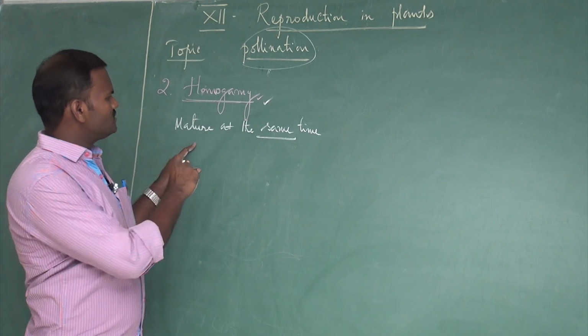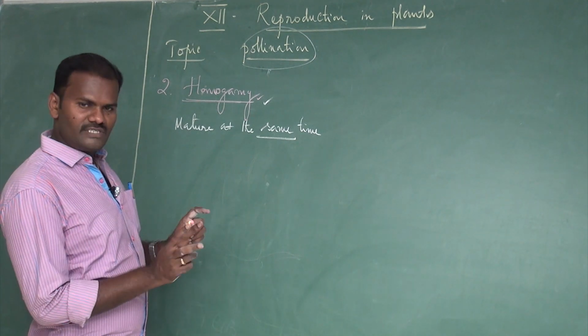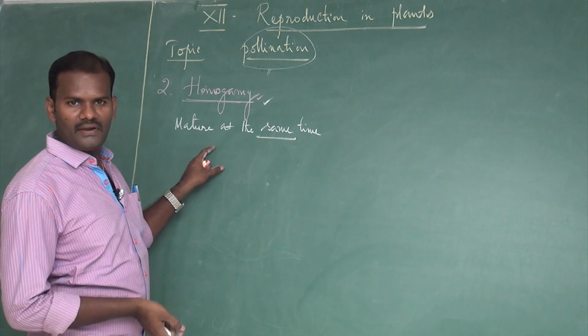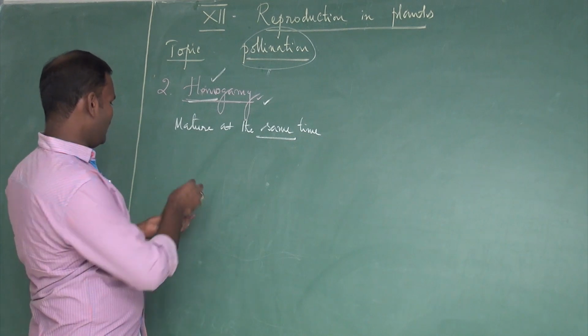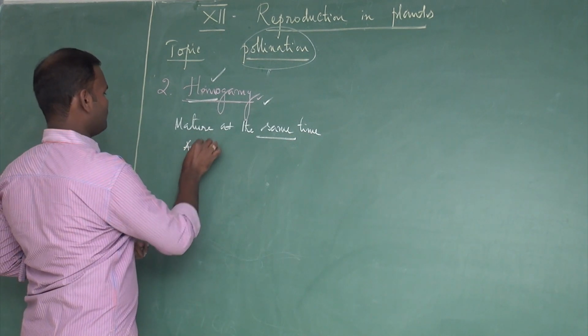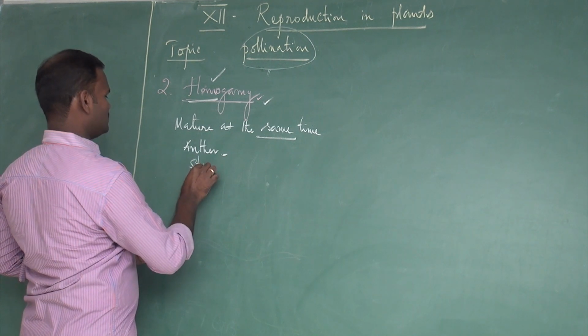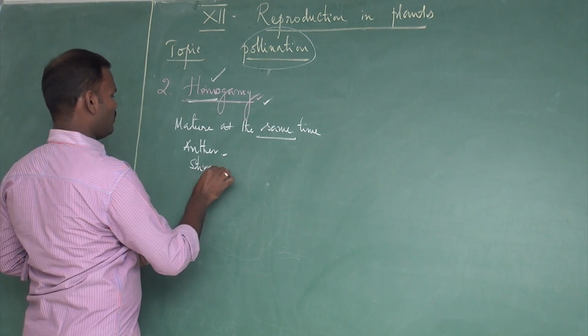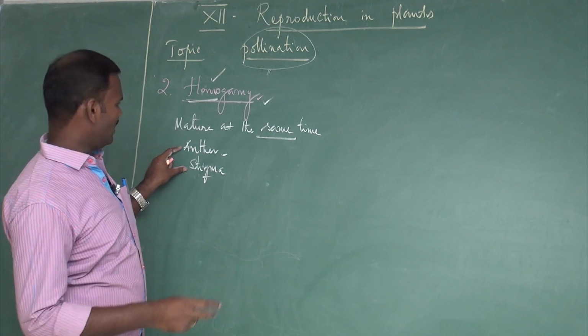There are more chances for self pollination. If they mature at different times, they do not carry out self pollination. Homo means same, both male and female. The anther is the male sex organ, and the stigma is the female part. Both are mature at the same time.